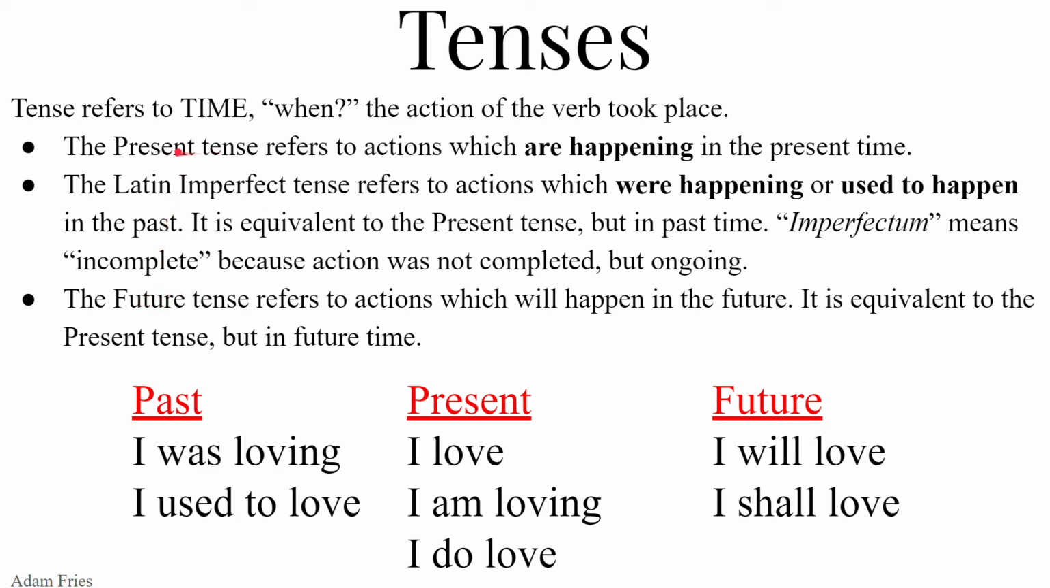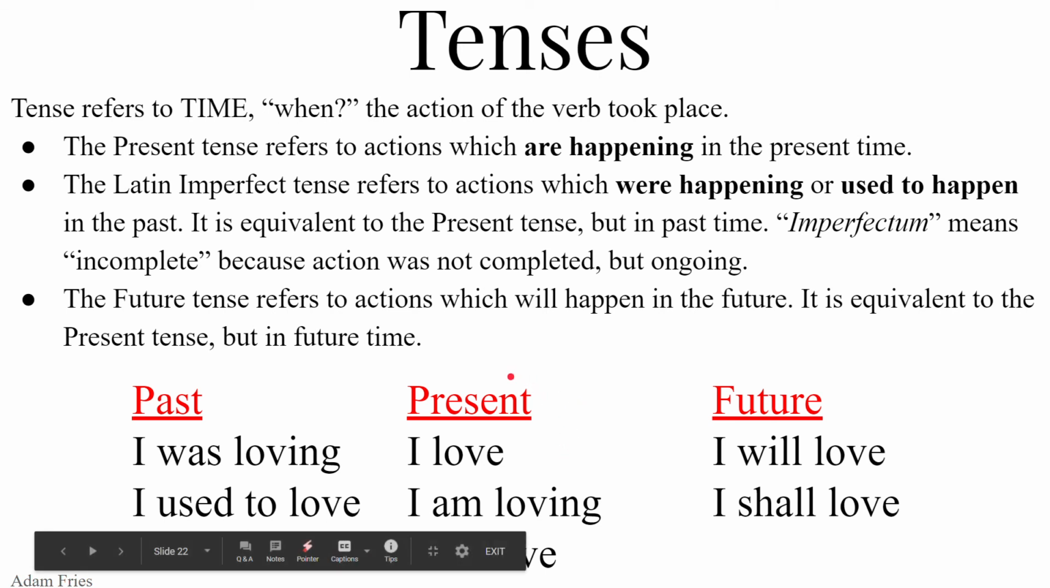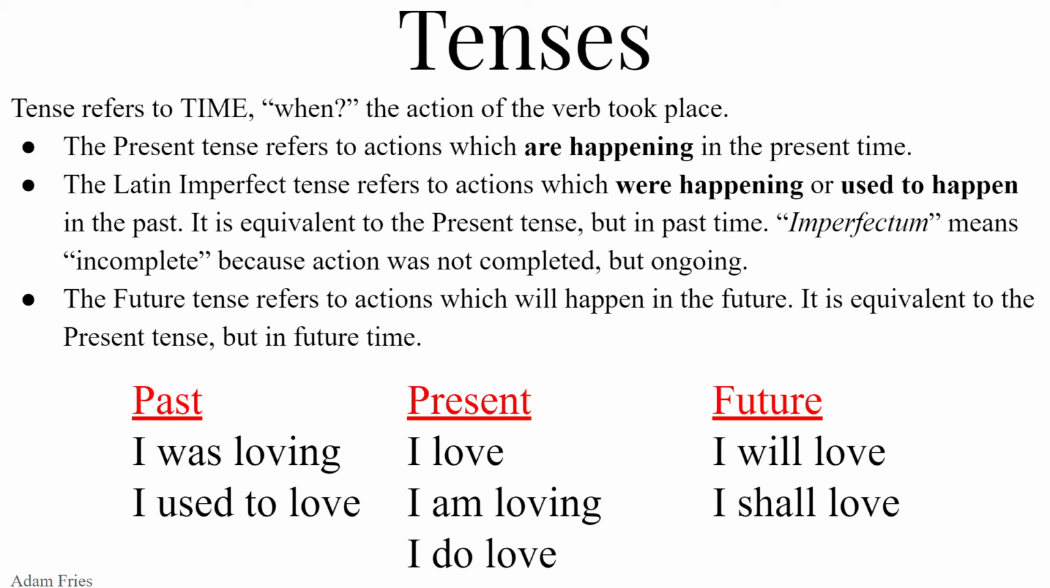So the present tense refers to an action that is happening right now in the present time. I love. It's happening right now. English also has a present progressive form. I am loving. So the subject pronoun, then the helping verb, and then the participial form of the English verb. It's progressive. I do love is English's emphatic form.